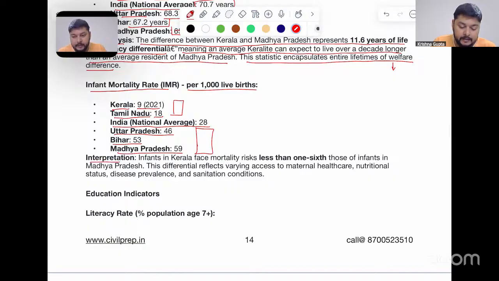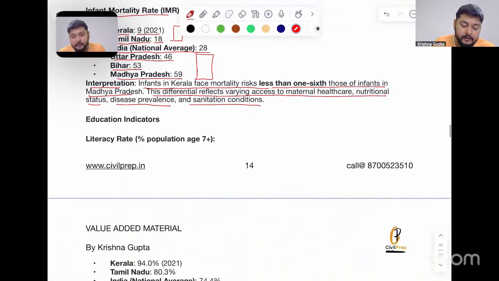Interpretation, what we can see. Infants in Kerala face mortality risk less than one-sixth that of infants in Madhya Pradesh. This differential reflects varying access to maternal health care, nutritional status, disease prevalence, and sanitation conditions between the two states as a part of the welfare studies.